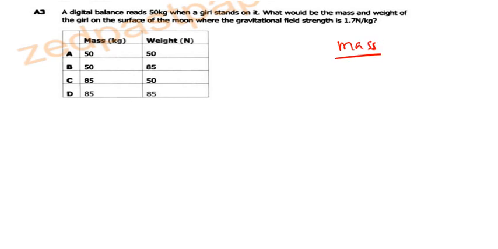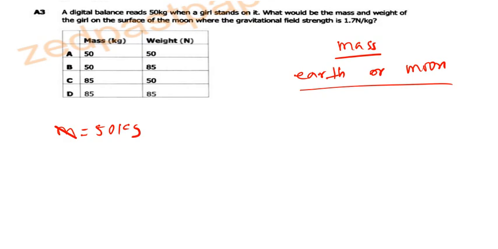One thing I want you guys to understand is that whenever we're talking about mass, it can never change. It's going to be the same whether you are on Earth or moon. So the mass is not going to change. Based on this information, we can clearly see that our mass in this case is going to be still 50 kgs. Okay, now how do we find the weight?